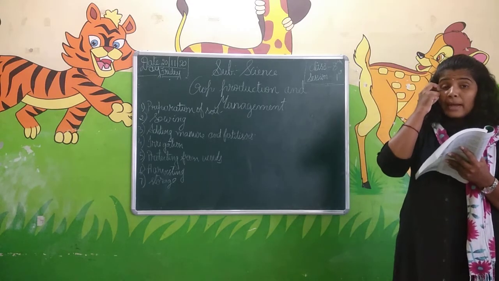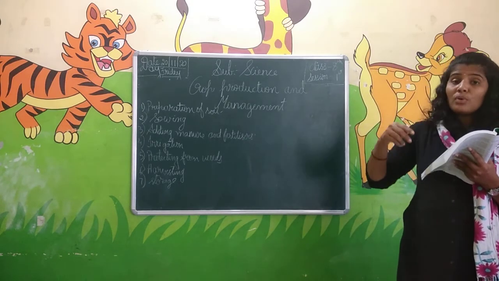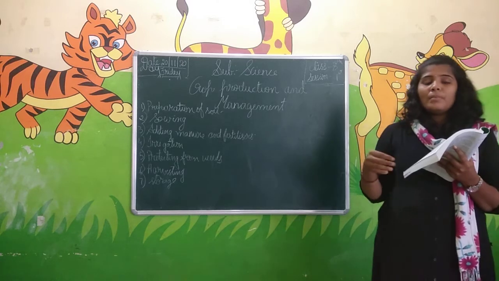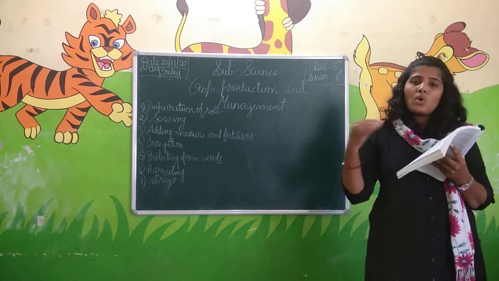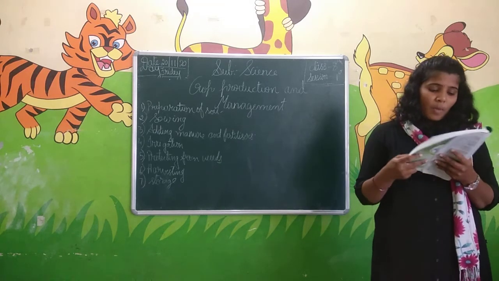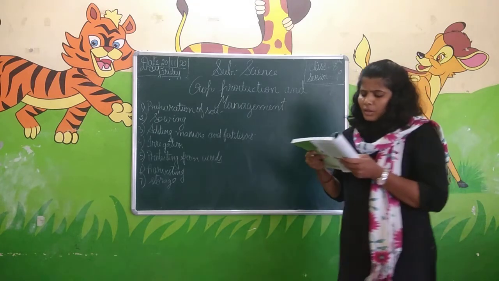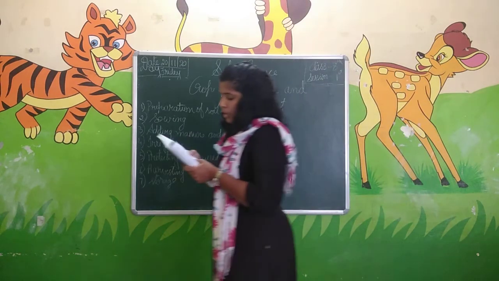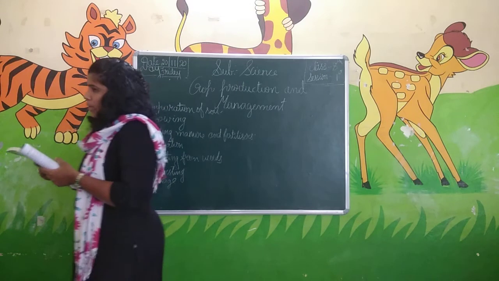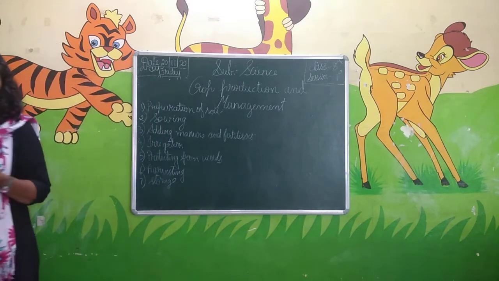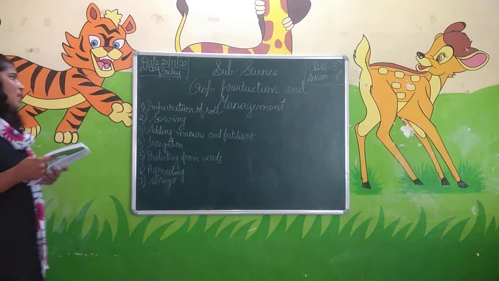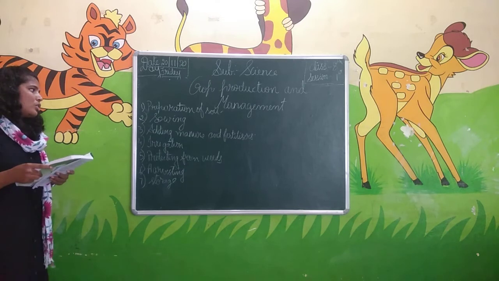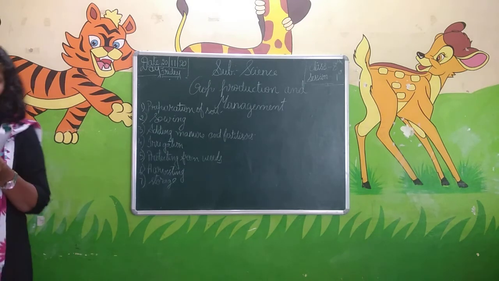Sometimes manure is added to the soil before plowing, because while plowing, the manure and the soil will be mixed properly. The soil is moistened before sowing the seeds. This is how they prepare the soil before cultivation.